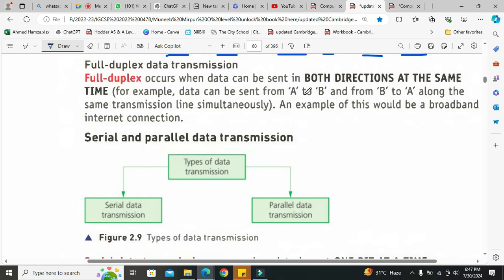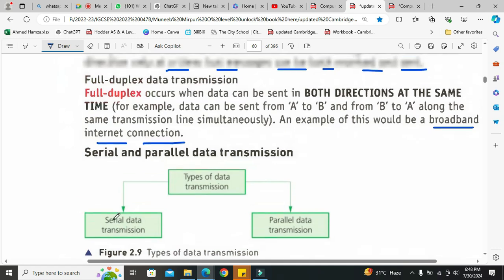For example, data can be sent from computer A to B and B to A along the same transmission line simultaneously. An example of this would be a broadband internet connection. Yes, look here, we are sending messages as well. Broadband connection will help us to transmit such kind of information like audio and video in real-time streaming, isn't it?